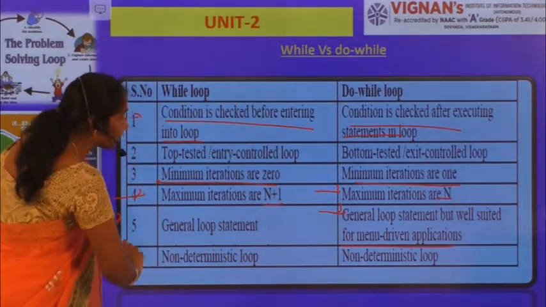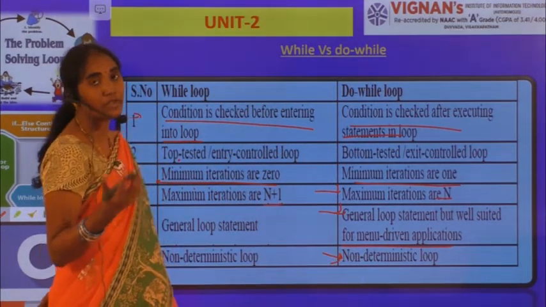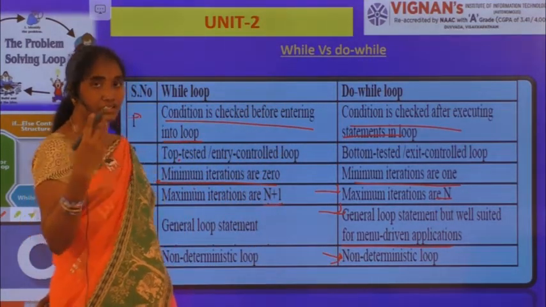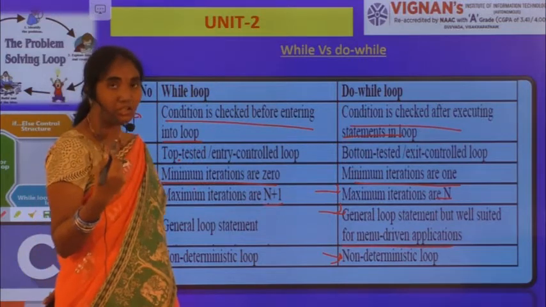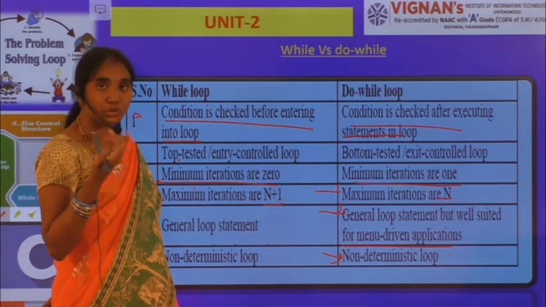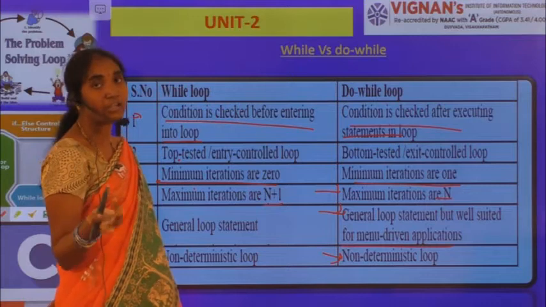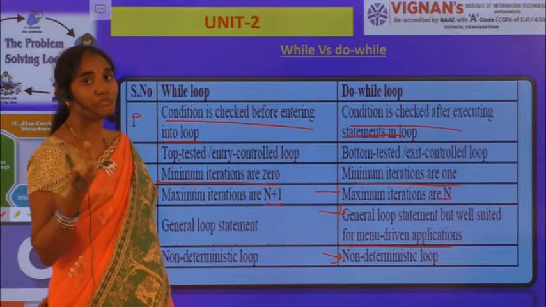And both are non-deterministic loops. Why? Because, for example, if the condition I have given always evaluates to true, the loop will not end and it will go into an indefinite state.